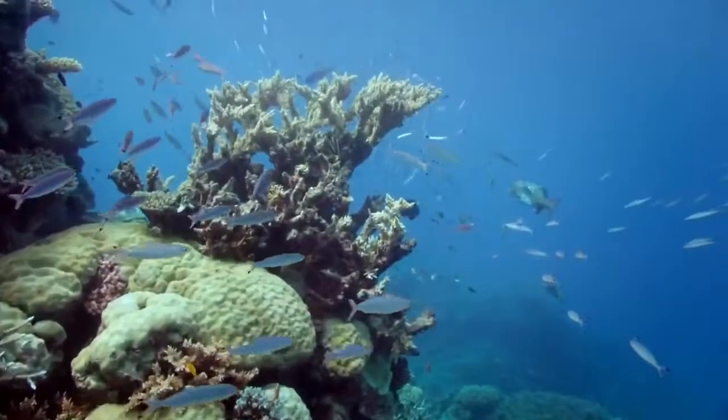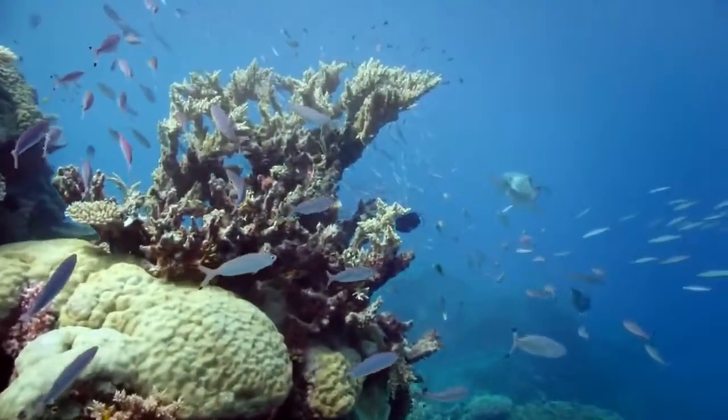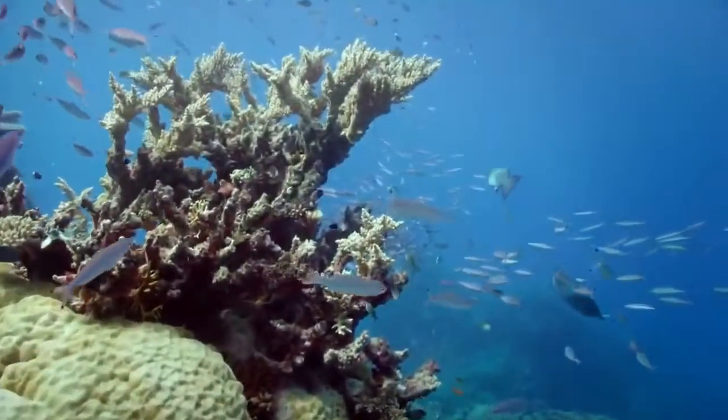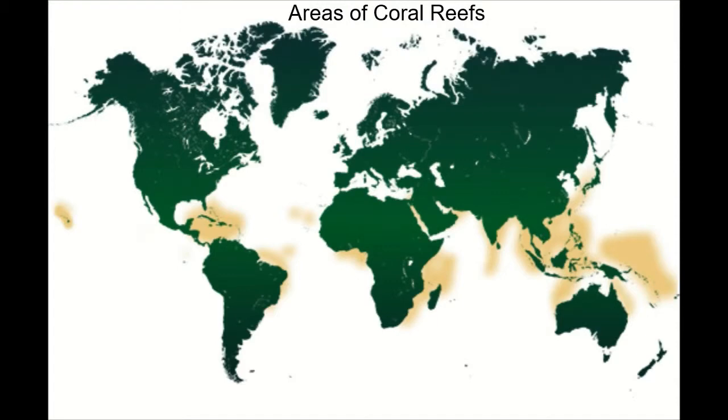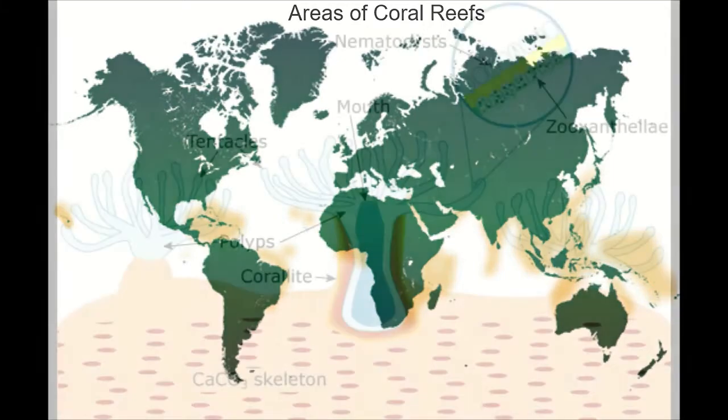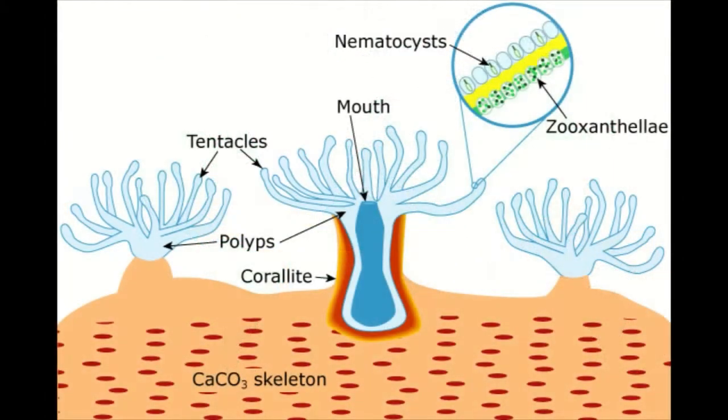Coral reefs are the most important ecosystem for most life forms within shallow seas and contain 1/4 of all marine life on Earth. Reefs within shallow seas are found in all oceans and in more than 100 countries around the world. Coral reefs are generally found between the tropics of Cancer and Capricorn and in the Caribbean and Red Seas. Coral reefs cover about 100,000 square miles of ocean land.